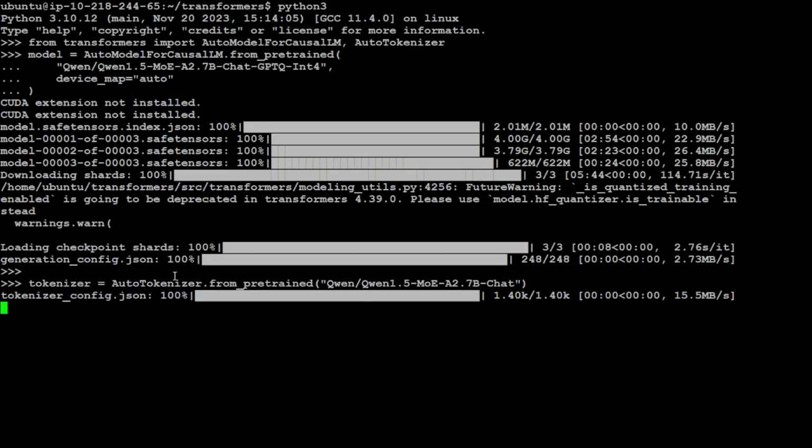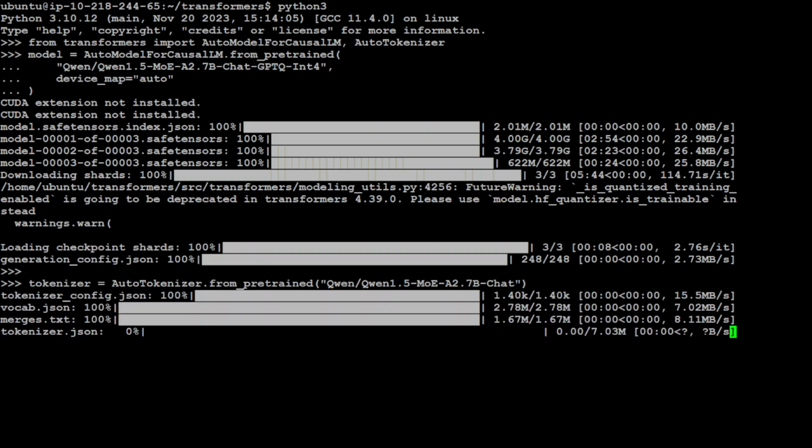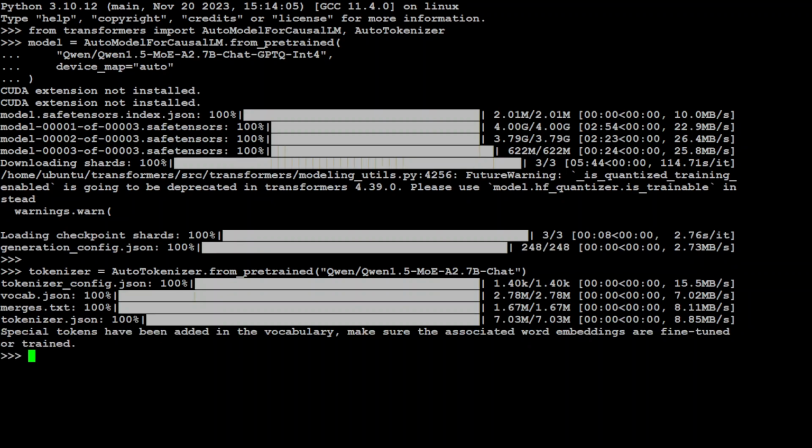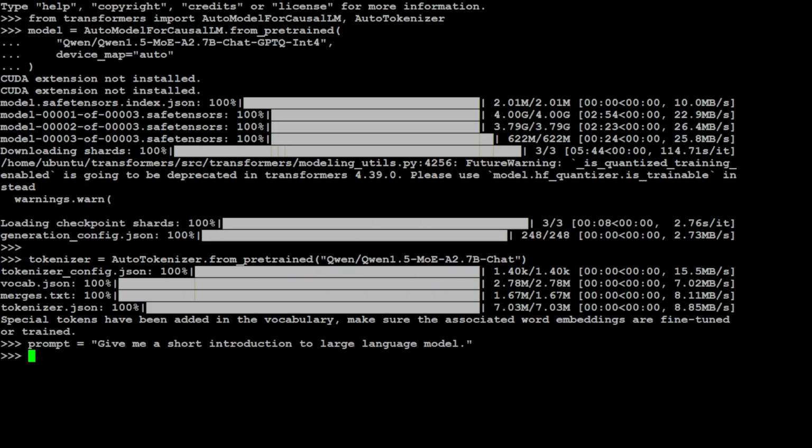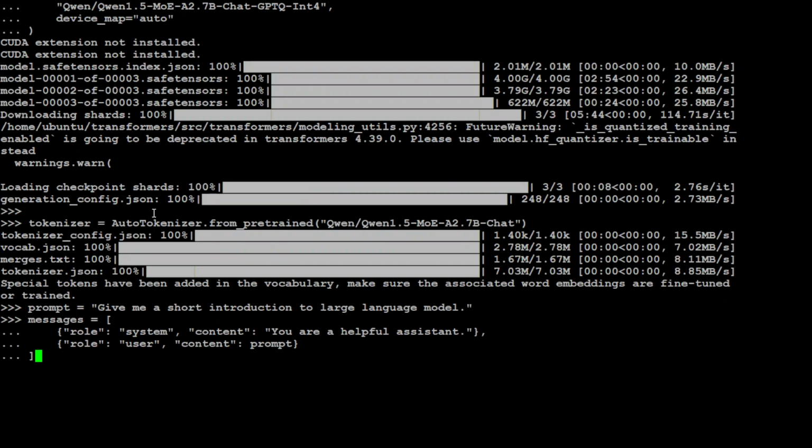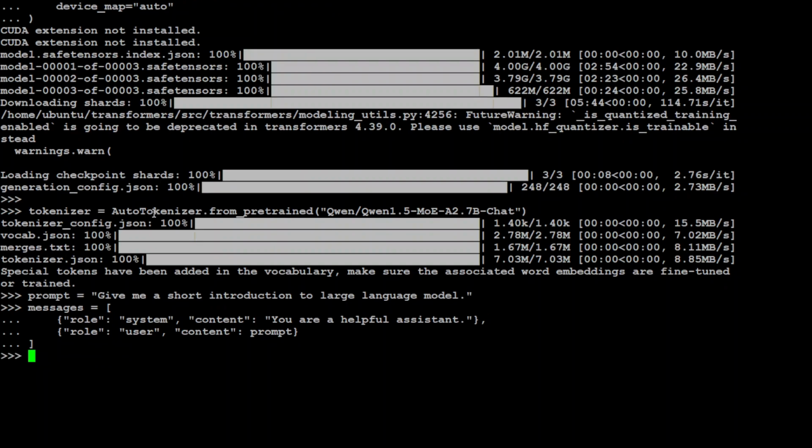Let's get our tokenizer. That shouldn't take too long. That is done and you can ignore these warnings for now. Let's give it a prompt and try it out. Installation of the model is done. Let's see the inference. So I'm just giving it this short prompt and then let's put it in our prompt template. So it is in the same format of system and user.